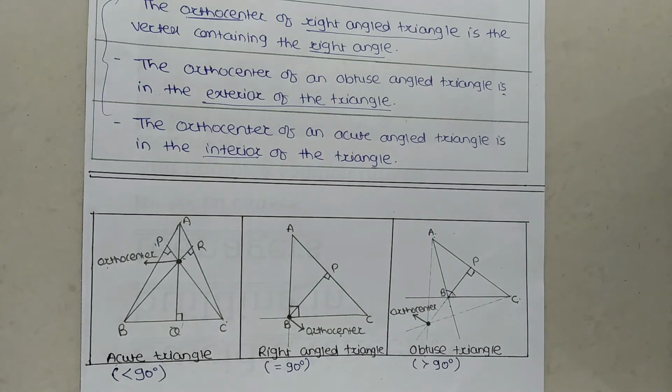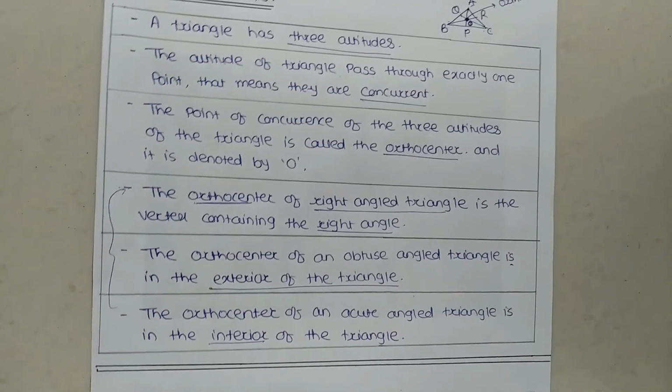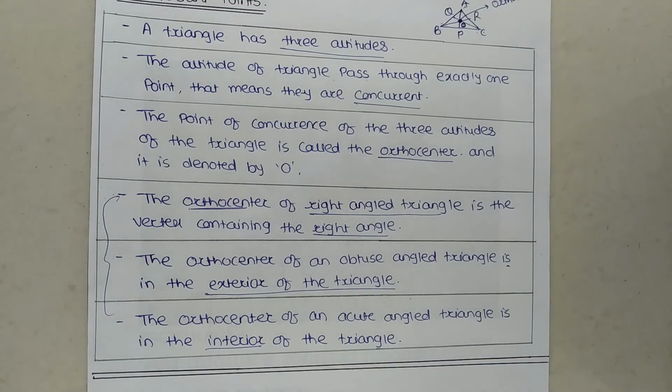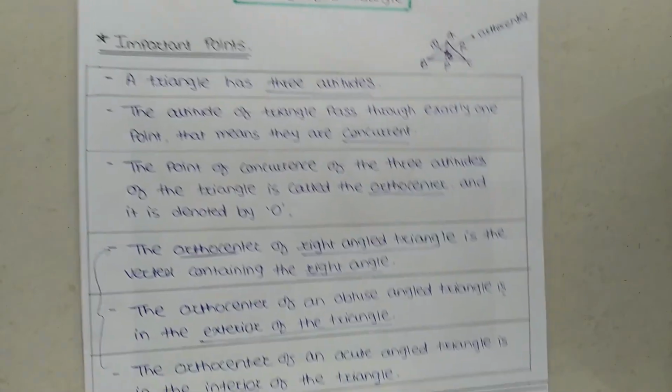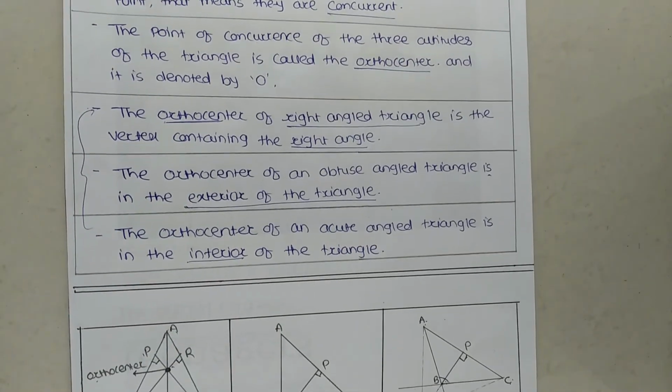So now, recall once again what we discussed here: the triangle has three altitudes. Next, we understood what is meant by the orthocenter: the point where the three altitudes meet in a single point is called the orthocenter. Then we talked about the three types of triangles, right angle triangle, obtuse angle triangle and acute angle triangle, and discussed the position of the orthocenter with these types of triangles. So we will stop here, and we have completed the altitude of a triangle.